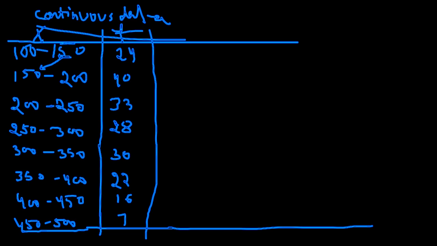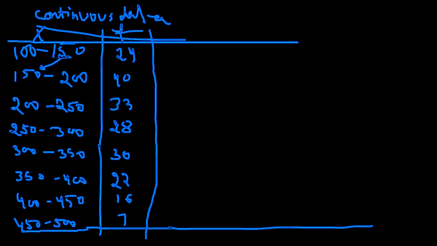Whenever we are dealing with continuous data, you need to check one thing first of all: the class sizes and the class intervals. The interval between the lower and upper limit should be equal throughout your data. 100 to 150 means the difference is 50, and the same holds everywhere.